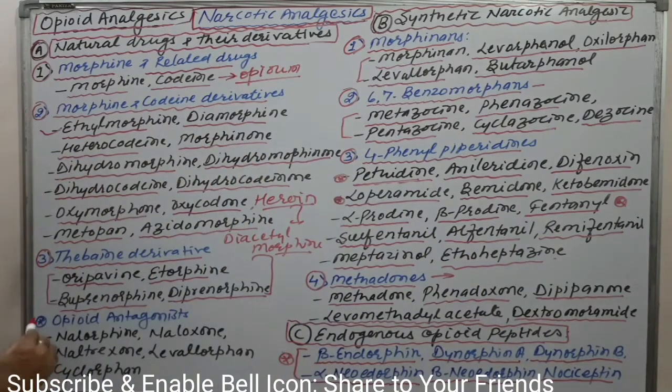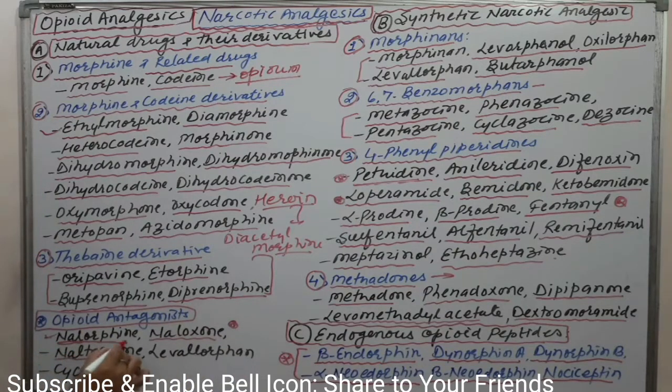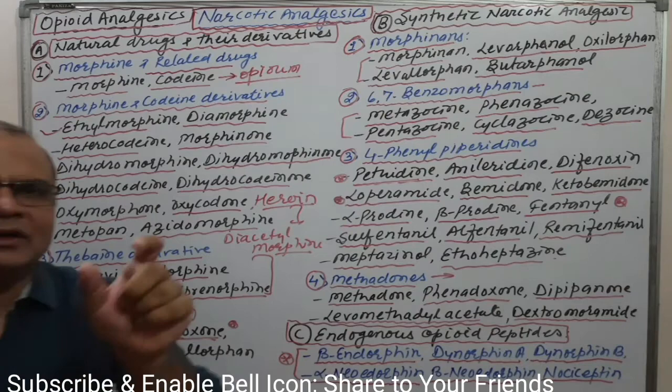These are basically the opioid antagonists. The first names are nalorphine, naloxone, naltrexone. These three compounds, nalorphine, naloxone, and naltrexone, are all highly used for the treatment of opium withdrawal syndrome.